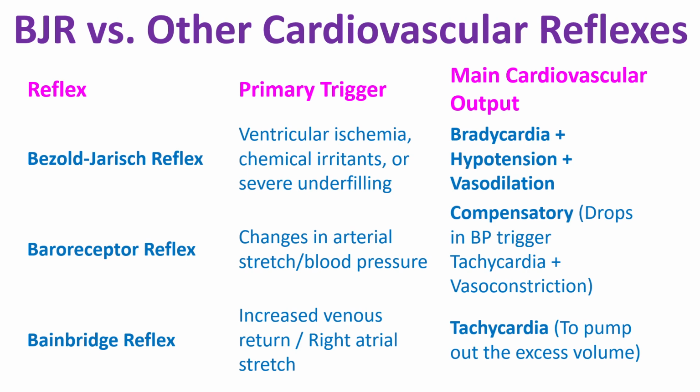Bezold-Jarisch reflex. Primary trigger: ventricular ischemia, chemical irritants, or severe underfilling. Main cardiovascular output: bradycardia, hypotension, vasodilation. Baroreceptor reflex. Primary trigger: changes in arterial stretch or blood pressure. Main cardiovascular output: compensatory. Drops in BP trigger tachycardia and vasoconstriction.